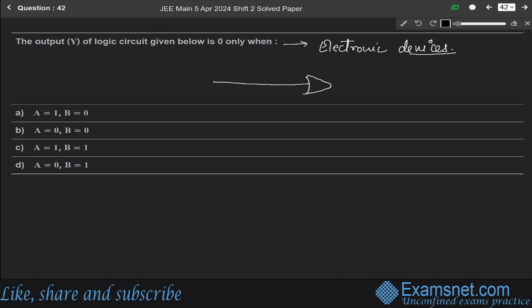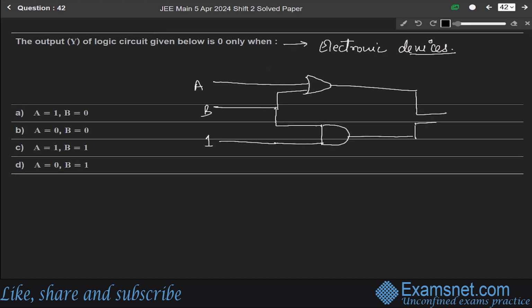There is a gate and its input is connected with B. This is A, and there is another input given as 1. There is a NAND gate. So our circuit diagram is something like this. This is the output Y, and we have to show it is 0 when the conditions are given for A and B inputs.